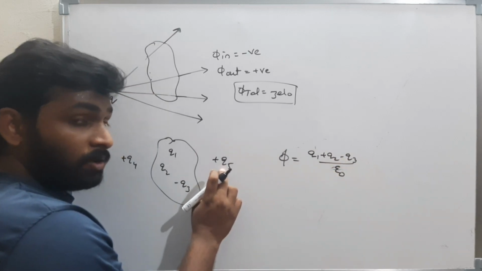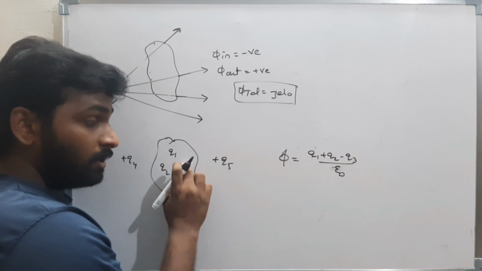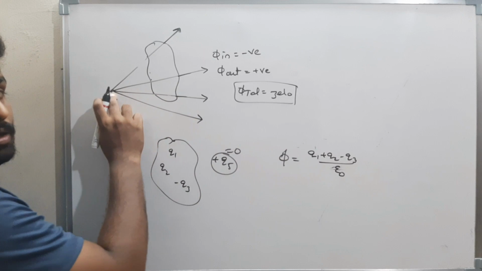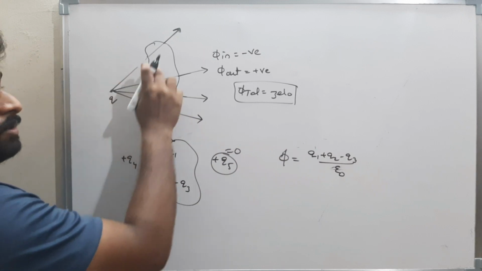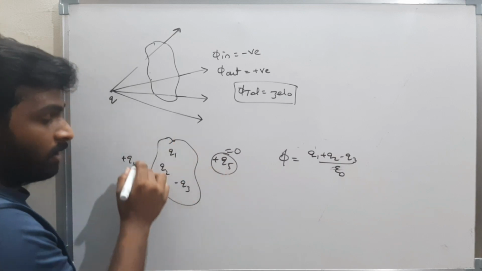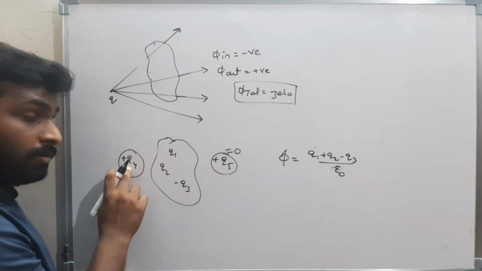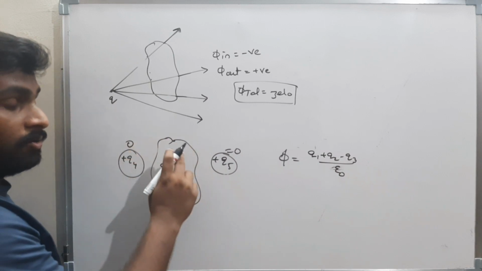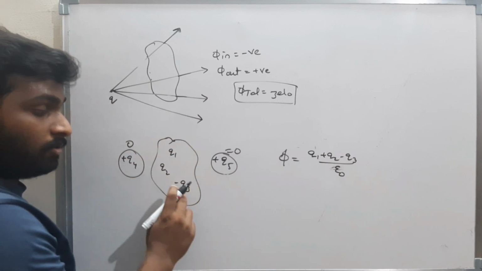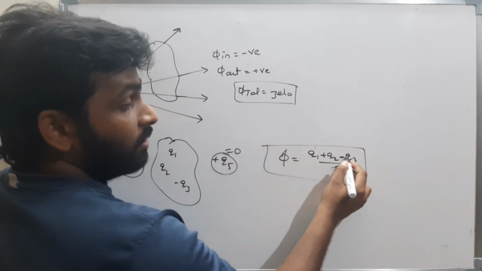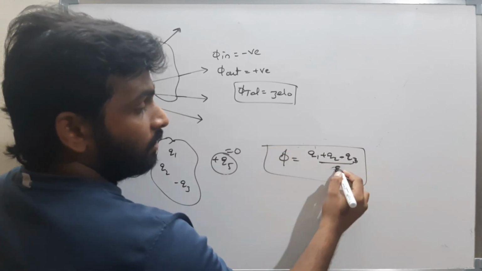When q5 is outside, the flux associated with the surface because of this q5 is 0. Just now we got that if the charge is outside, the flux associated with the surface is 0. Therefore, the flux due to q5 is 0. And q4 is also outside. Therefore, the flux due to q4 is 0. Therefore, the flux is only due to the charges which are inside, that is q1, q2, q3. Therefore, the flux is q1 plus q2 minus q3 by epsilon naught.